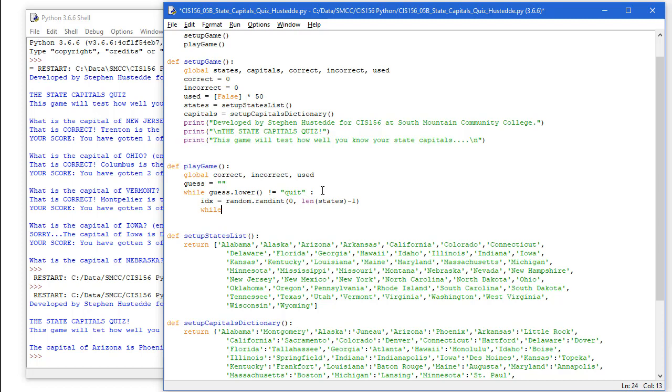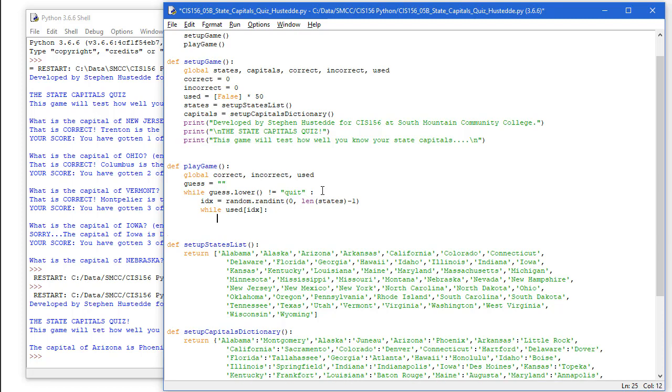And then I want to make sure that we're using a state that hasn't been used before. So what we're going to do is we're going to use that used list, and when we generate an index, we're going to check that value in our used list and see if it's false. If it is, then we can use that. However, if it's true, then we're going to regenerate another IDX variable randomly. So while used element IDX, and that's either true or false, I don't need to set it equal to anything.